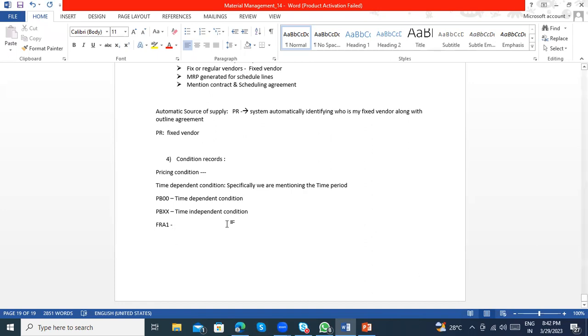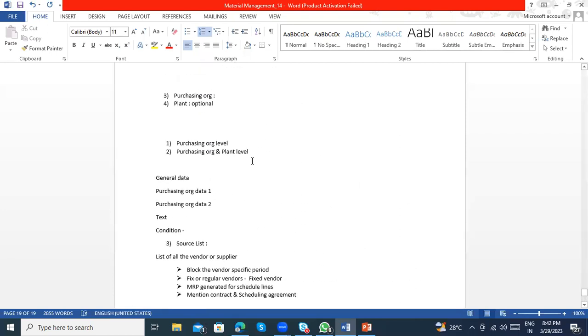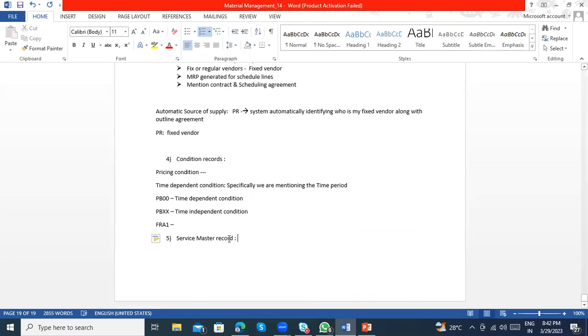Now the fifth one is the service master record, which we are discussing for services. If we have regular services and you don't want to maintain them manually at the time of PO creation, all the information like activity unit and description of the services can be captured, along with other parameters, from the service master record. The same way we use the material master record, here we create the service master record.